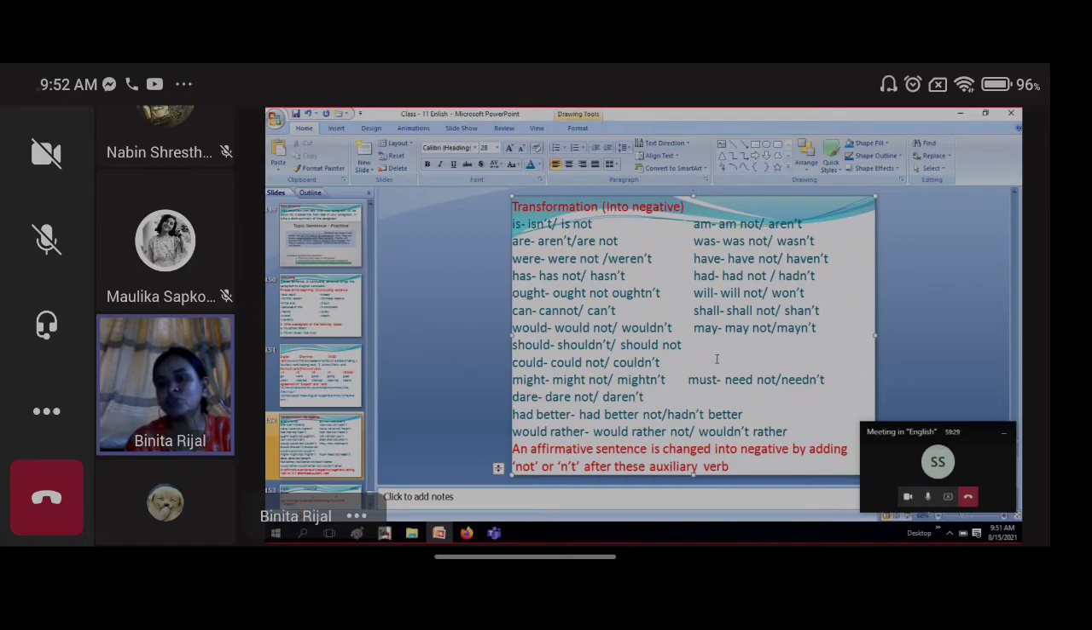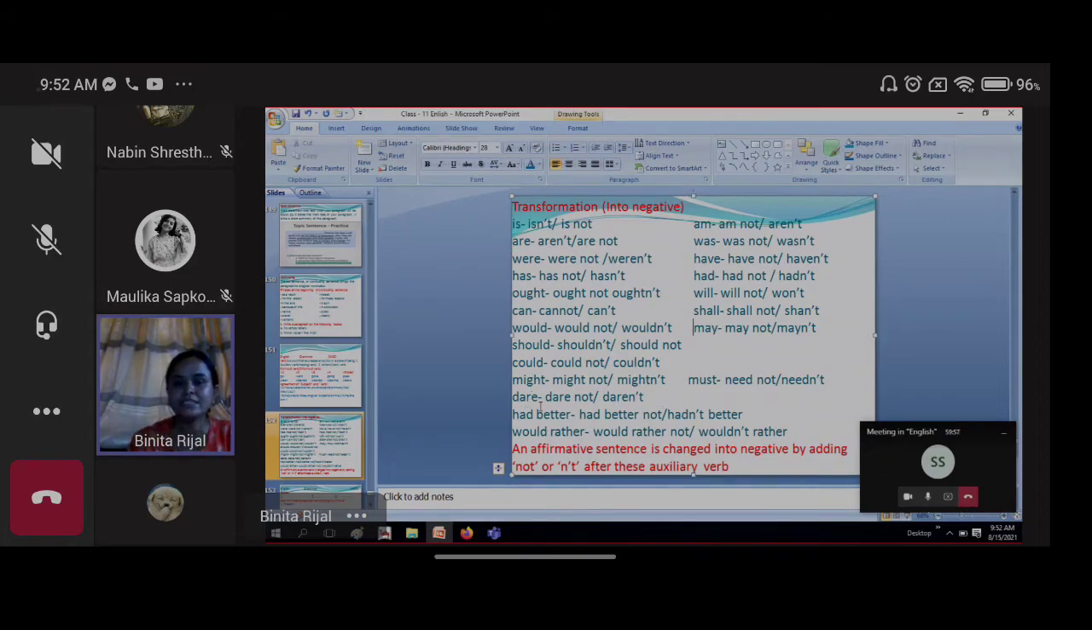Especially it is used for obligations. If it is not permitted, you must do that, as if you can't do other things. You must follow the school rules, meaning anyhow we have to follow. This is the obligation. You can't do against the school rule, you can't do others' work. So must is especially used for obligation.